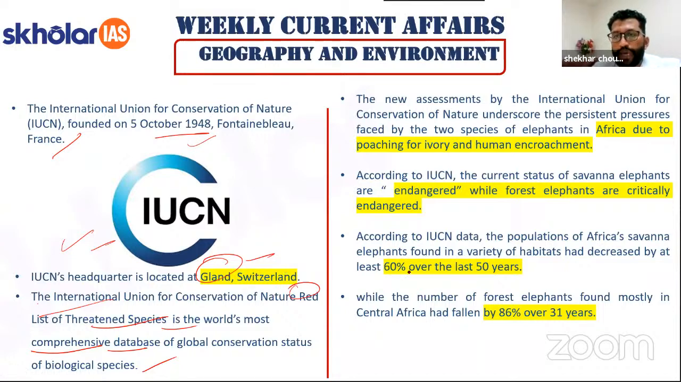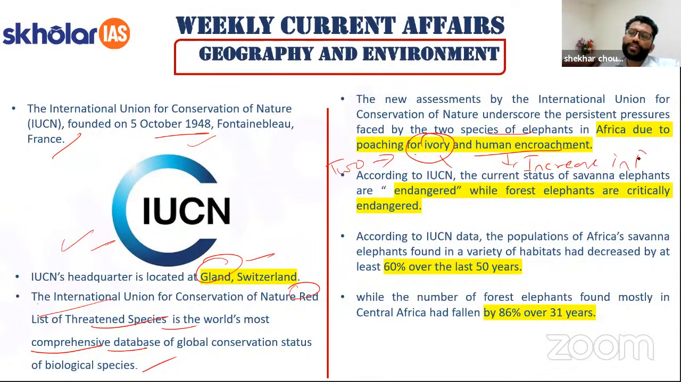The new assessment by the IUCN underscores the persistent pressure being faced by the two species of the African elephant, one is savanna and one lives in dense jungles. That is poaching for ivory and human encroachment. The increase in population is fueling people to move towards the countryside and eventually cut the forest, because you have to feed the increased population as well. And then there is poaching.